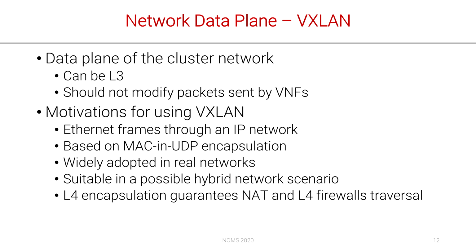As described previously, virtual LANs are used to connect several VNFs. Virtual LANs must be able to traverse the physical cluster network, that can be any layer 3 network. Moreover, the original packets sent by the VNF must not be modified and, in order to avoid flooding, must be received only by the worker node hosting the VNF destination of that packet. To do so, we encapsulate packets generated by VNFs into VXLAN frames. This standard is based on MAC-in-UDP encapsulation, so it is able to send Ethernet frames through an IP network, making them even capable of traversing NATs and L4 firewalls.